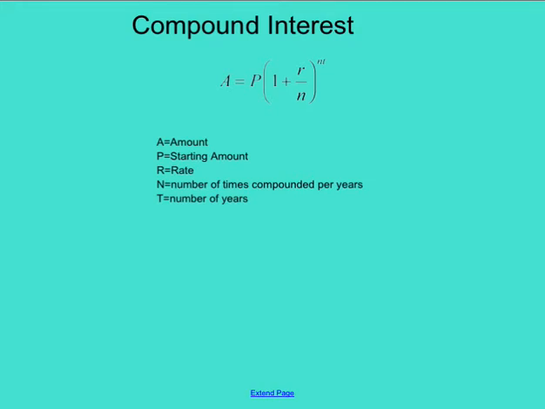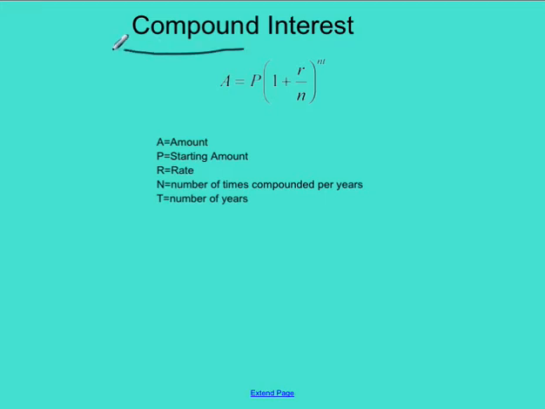So compound interest is A is equal to P times 1 plus r divided by n, raised to the nt. So A is the amount. That's the amount that we're predicting. P is the starting amount, how much money. So this is talking about putting money into the bank. So when you put money in the bank, you gain interest on it, which means you make money for keeping it in the bank. r is the rate that you're given when you put it in the bank. n is the number of times it's compounded per year. And t is the number of years.